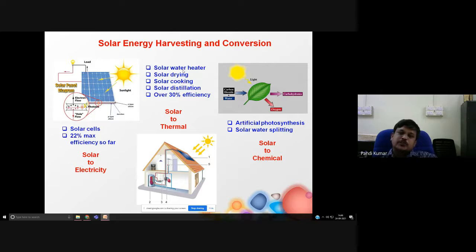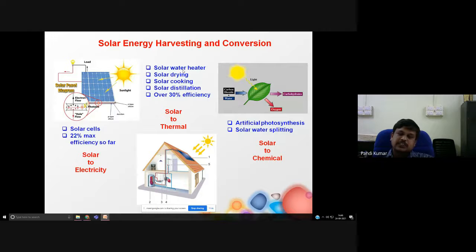So that will be used for several domestic applications. Especially if you are going outside and exposed to that sunlight, you feel very hot. Why? Because the sunlight has that IR radiation, and that IR radiation produces heat. That heat energy is used for solar water heaters, solar drying, solar cooking, solar distillation. So many domestic applications are possible with this utilization of IR radiation.